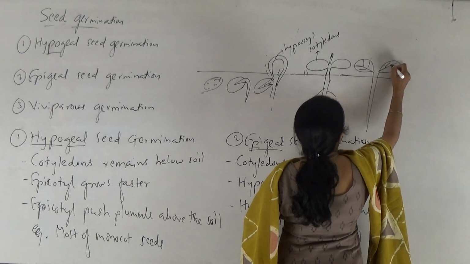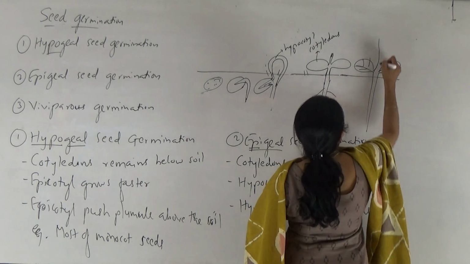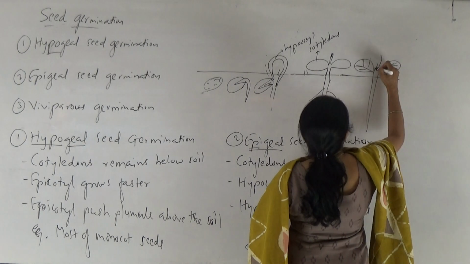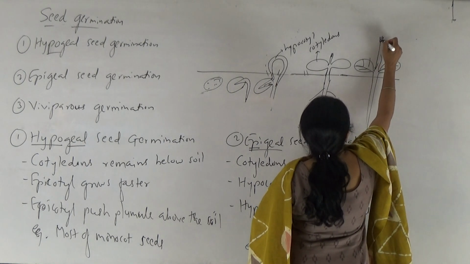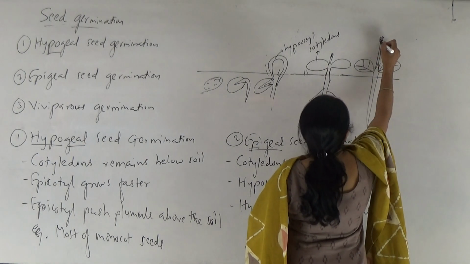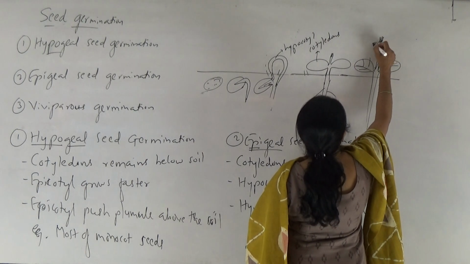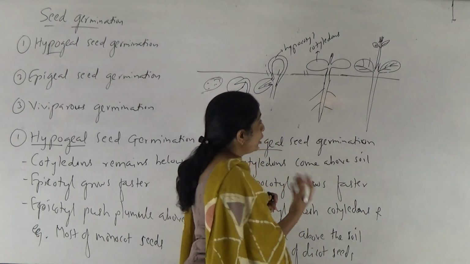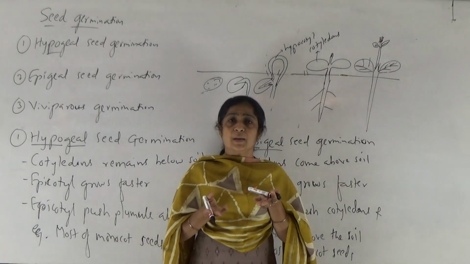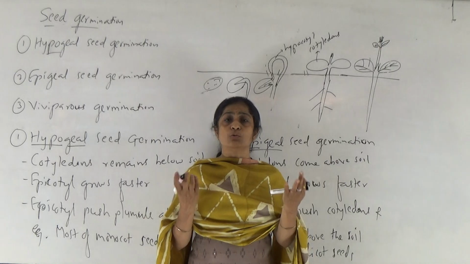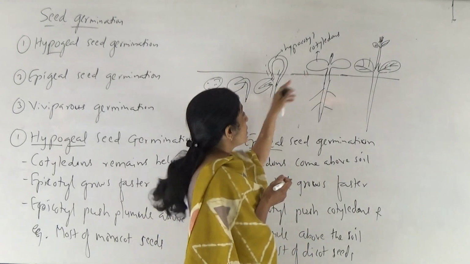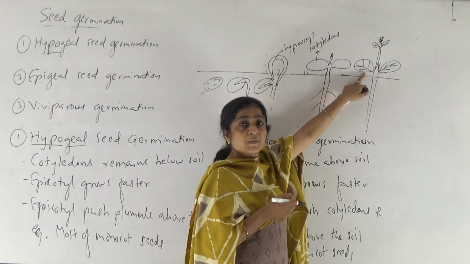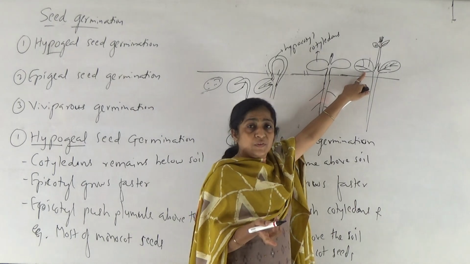Now these are green colored thin cotyledons, and this is the developing plumule, where the plumule later starts giving green colored leaves. So cotyledons, when they come above the soil, may be thick, but later they are converted into thin green colored leaves. So these are first leaves. These are also known as cotyledonary leaves, right?